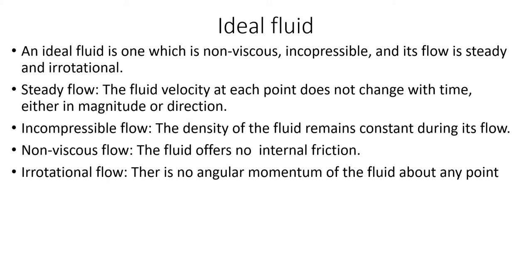Irrotational flow means there is no angular momentum of the fluid about any point. So net angular momentum will be 0, or in other words, if we keep a disk on the flow of an ideal fluid, that disk will not rotate with respect to its center of mass. Such flow is known as irrotational flow. So if it satisfies all those characteristics, steady flow, incompressible flow, non-viscous flow, and irrotational flow, then that fluid can be said to be an ideal fluid.